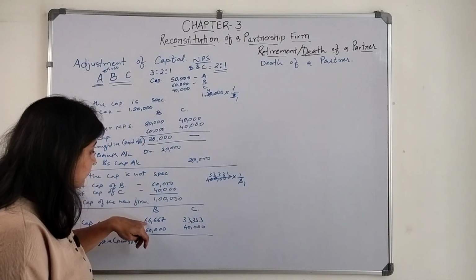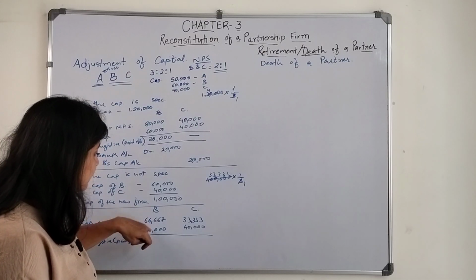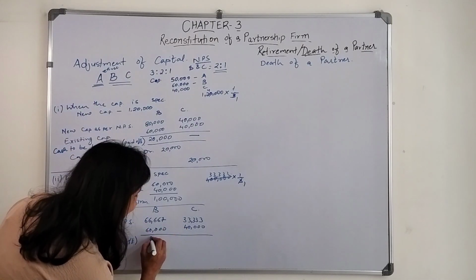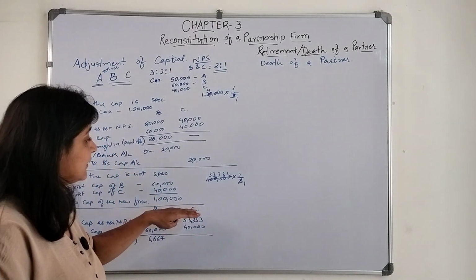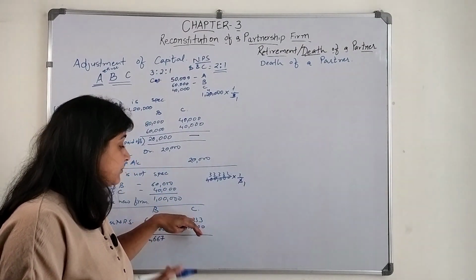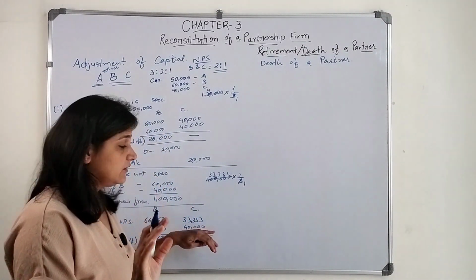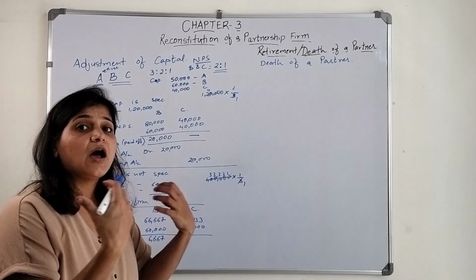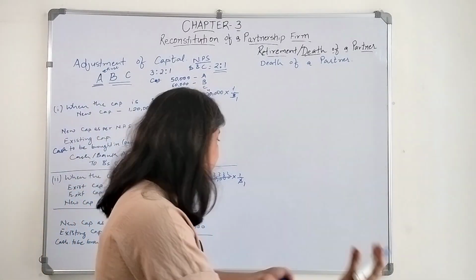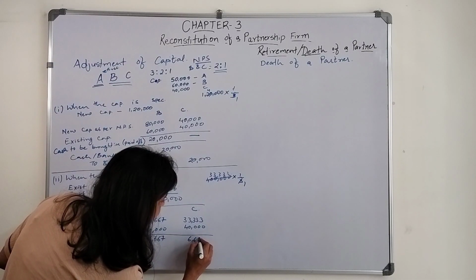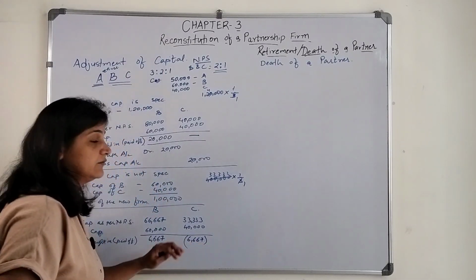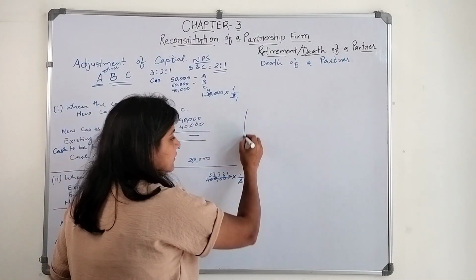For B it should be 66,667, whereas it is 60,000, so he has to bring in cash of 6,667. In case of C it should be 33,333, but it is 40,000. So we need to pay C the amount of 6,667. Okay, so what will be the journal entry?